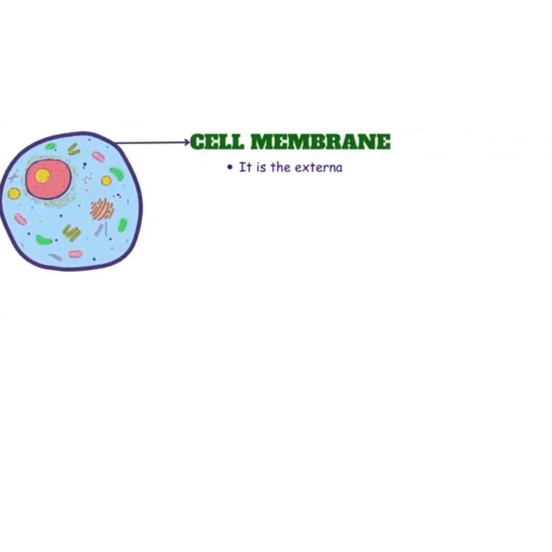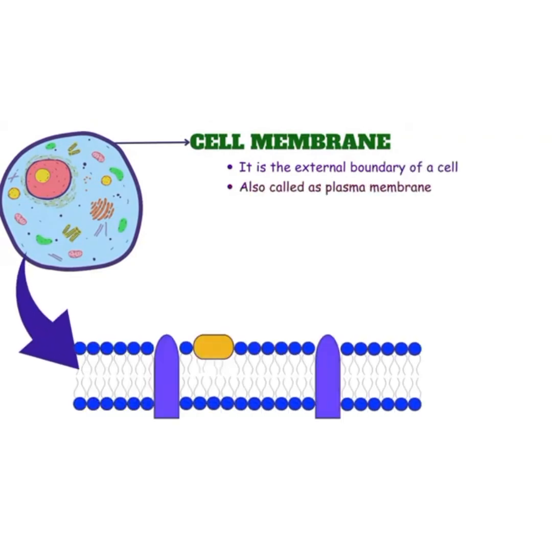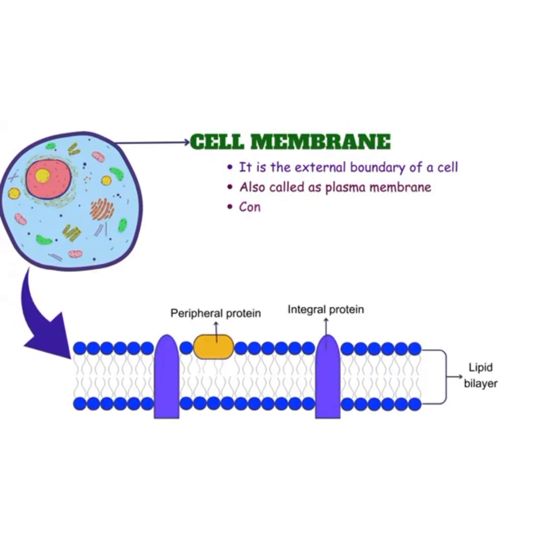Cell membrane. It is the external boundary of a cell, also called the plasma membrane. It contains proteins as well as lipids.